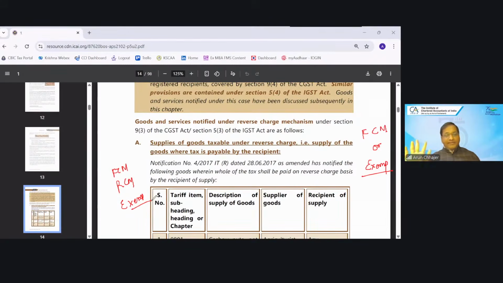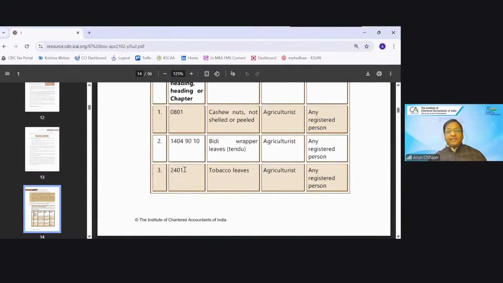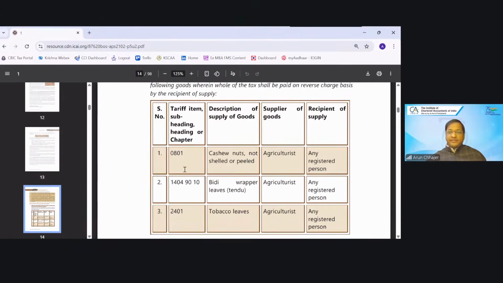GTA is very important. I can say in every exam, we would be able to see an example or a case or a question on GTA always. So let me first talk about the goods. Cashew nuts, BD wrapper, tobacco leaves. If the supplier is an agriculturist and recipient is registered, then it will be taxable under RCM. Correct.